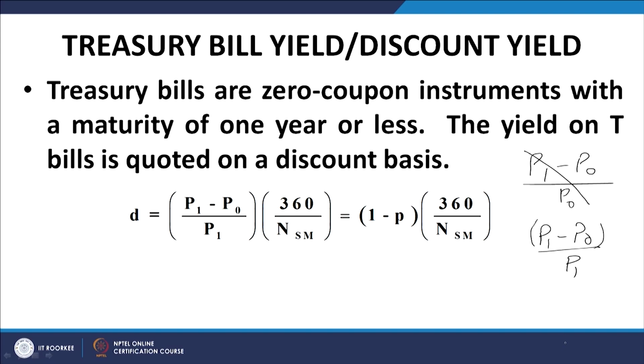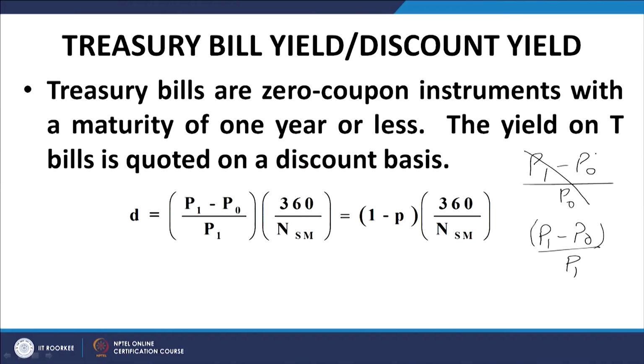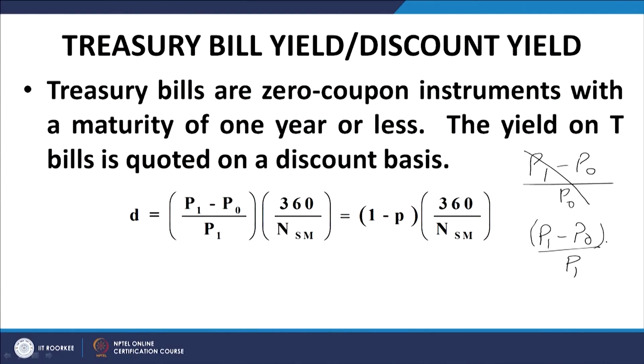The change in price is taken as a percentage of the redemption value rather than the price at which the investment was made. That is one significant difference between the conventional yield and the discount yield or the T-bill yield. And the second thing is that the normalization is not done with respect to 365 days, it is done with respect to 360 days.